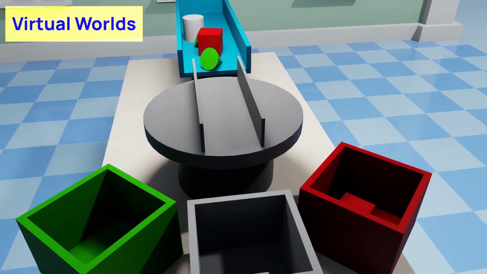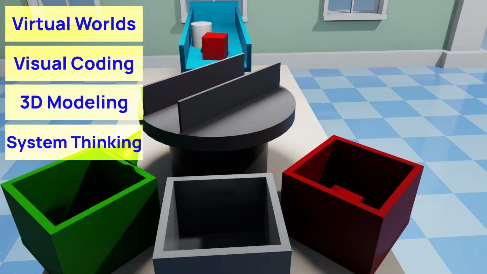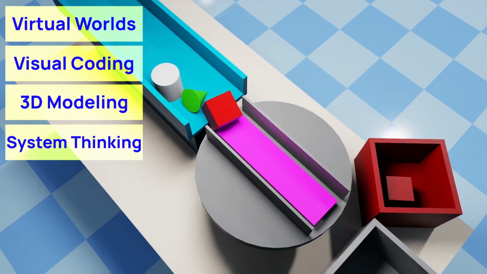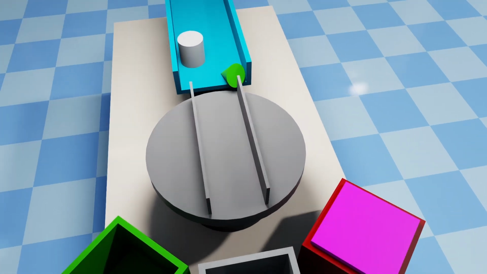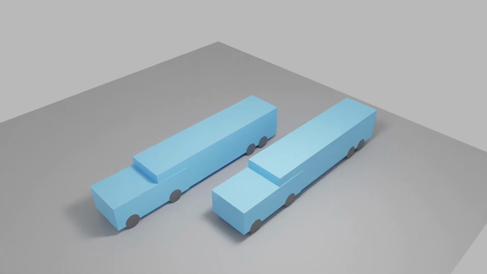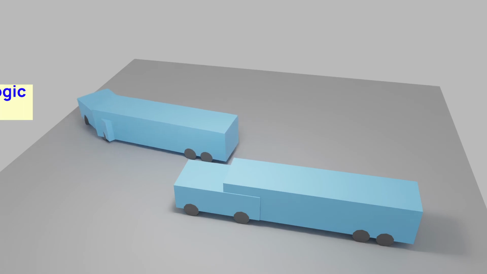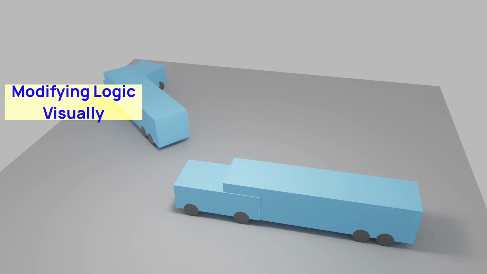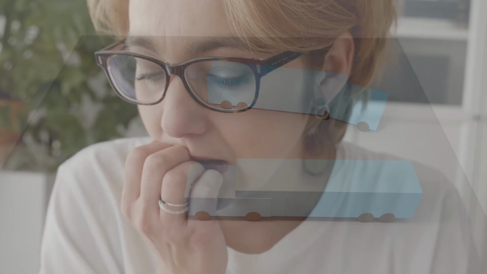That is where the virtual worlds, visual coding, understanding 3D modeling, and learning to think in systems come in. The behavior or the idea that we want to show can be as simple as sorting the products based on color, or making a tractor trailer navigate a tight bend. Seeing how the system behaves by modifying the flow of the logic in your visual script is more intuitive. It also makes it easy to achieve your objective.